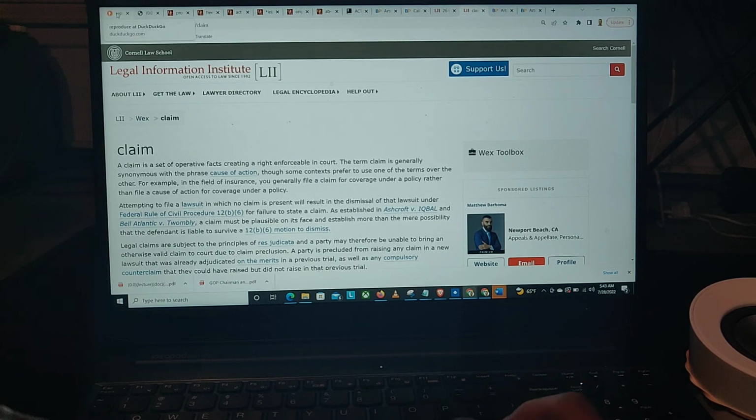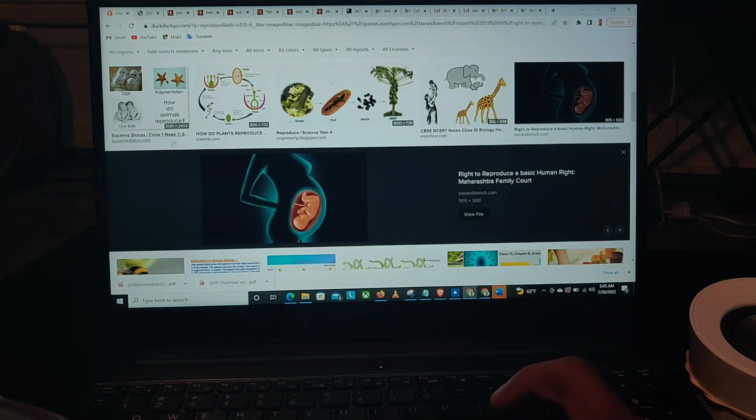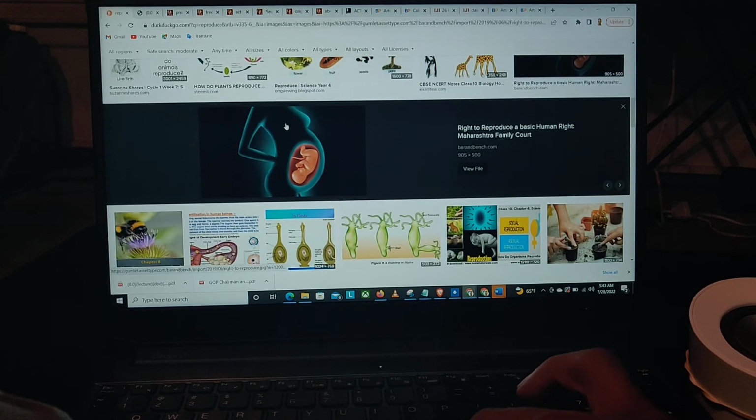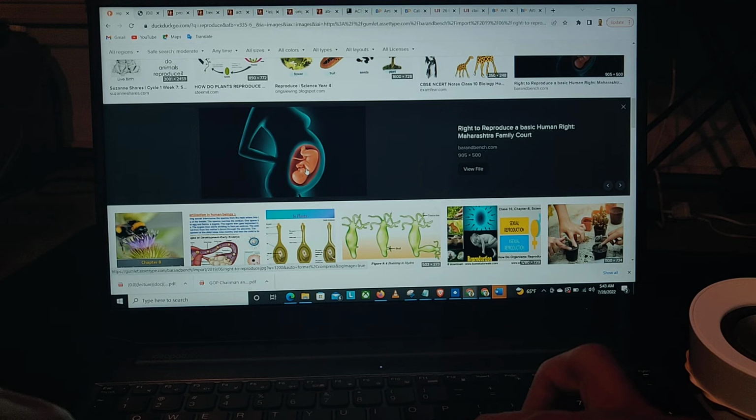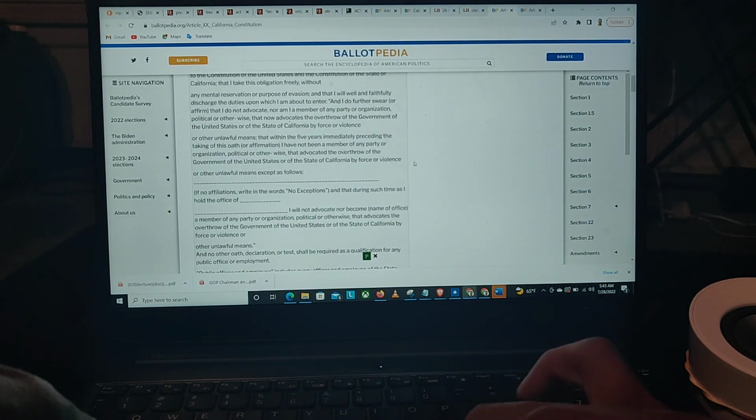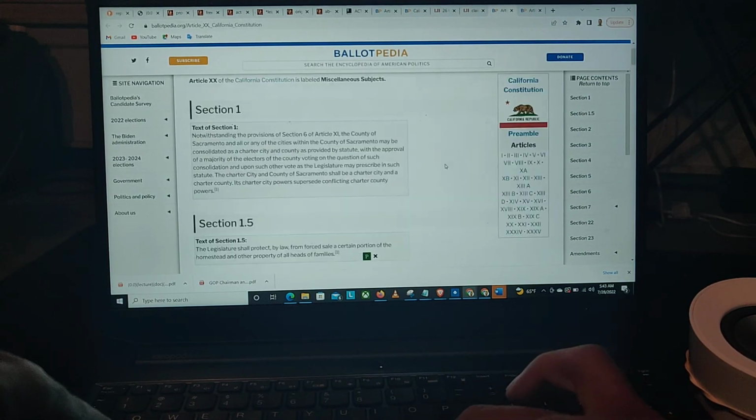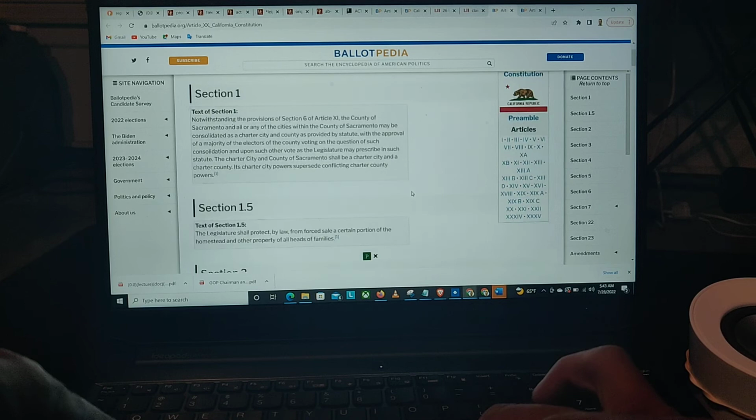These are the facts of reproduction, right? Reproduction, right? That means that the vessel, which would be the mom, right, carries the life, right? And that life is going to be the people. This is one of the people right here. And we protect the people. Even though this little people can't speak, we speak for them, right? And that's the claim. So remember, this is in CalCon XX, right?